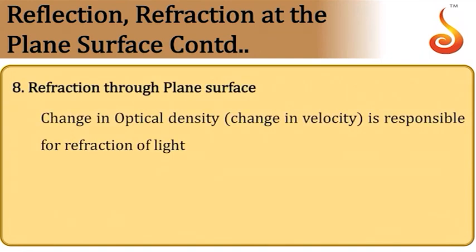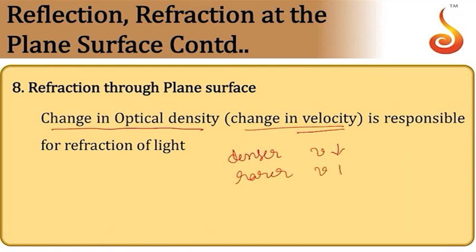Then moving on to refraction through plane surface. So refraction is the phenomena where there is change in the speed of light when light travels from one medium to another medium. So for oblique incidence, there will be change in direction also. So the reason for refraction is change in optical density, that means change in speed of light. So we say the medium is optically denser if speed of light is smaller. We say it is rarer if speed of light is larger. So these words are relative, larger, smaller, so compared to the other medium.